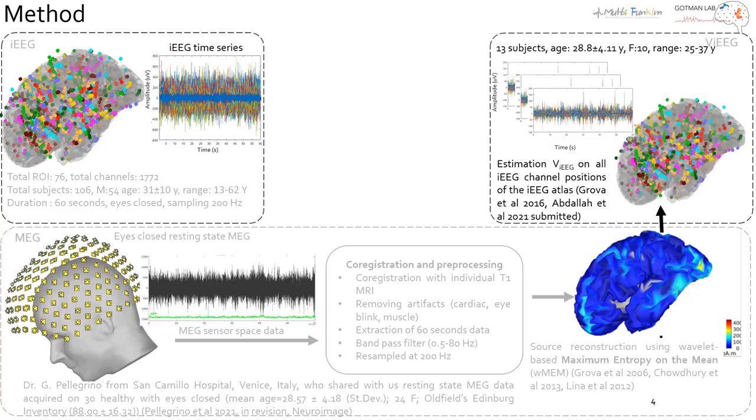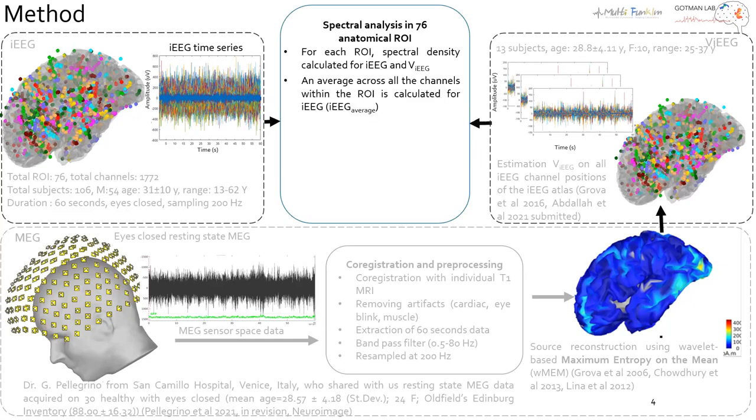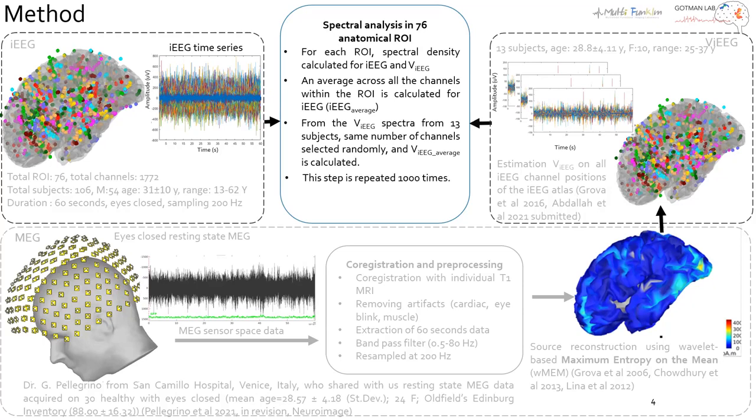From the reconstructed source maps, we go back to intracranial EEG space by applying a method proposed in Grova et al. 2016 to estimate virtual intracranial EEG on each of the intracranial EEG positions provided by the intracranial EEG atlas. For spectral analysis in each of the ROIs, we calculate spectral density for intracranial EEG and virtual intracranial EEG. For intracranial EEG, we average across all the channels within the ROI of the intracranial EEG atlas, and for virtual intracranial EEG, we randomly select the same number of channels and same number of subjects to calculate the average. Repeating this step 1000 times, we then calculate the proportion of overlap between intracranial EEG and virtual intracranial EEG.